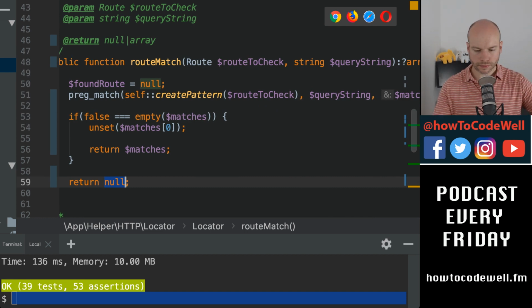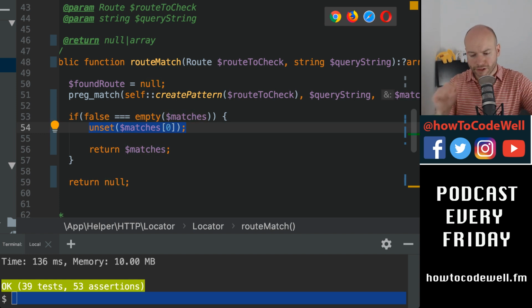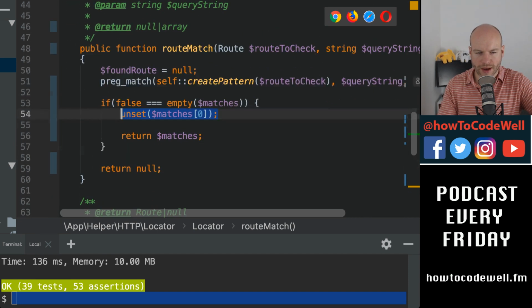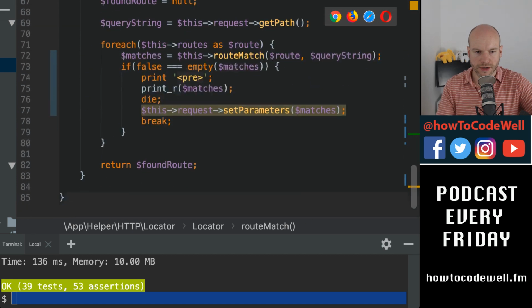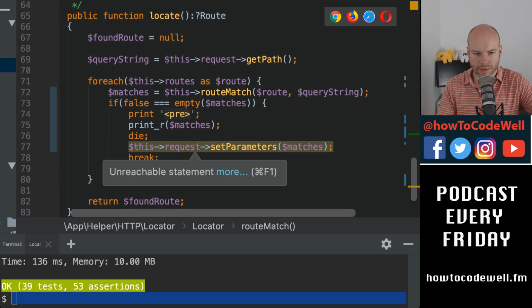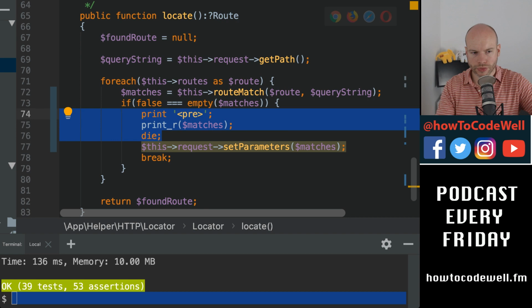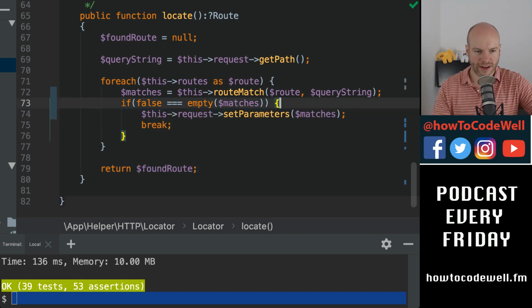Now for URLs that don't have a pattern to match, so if it's just like /, that would just return an empty string, I guess. So an empty array, which I think is okay at this stage. So then we have route matches, set parameters based on there. Wonderful. Let me hit save.